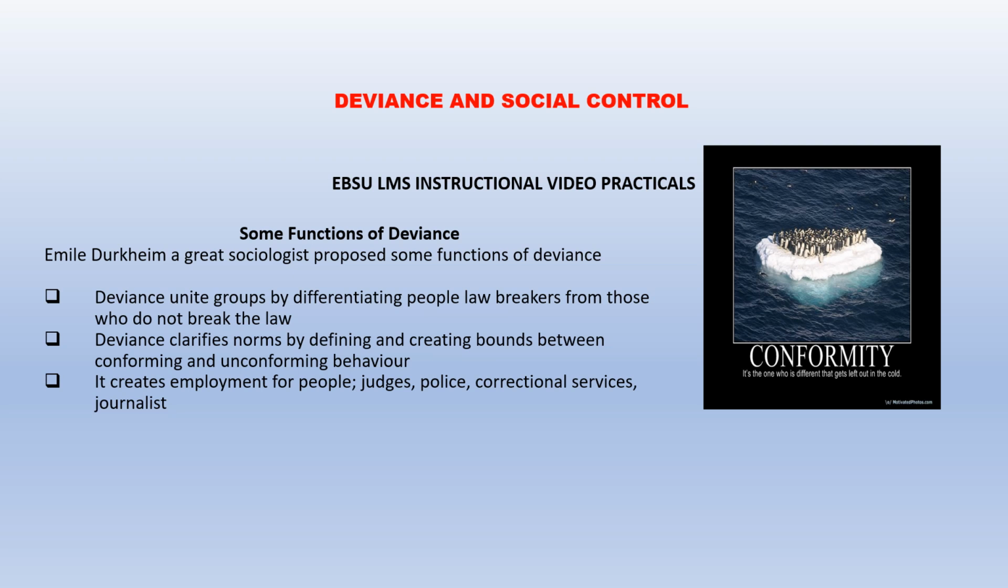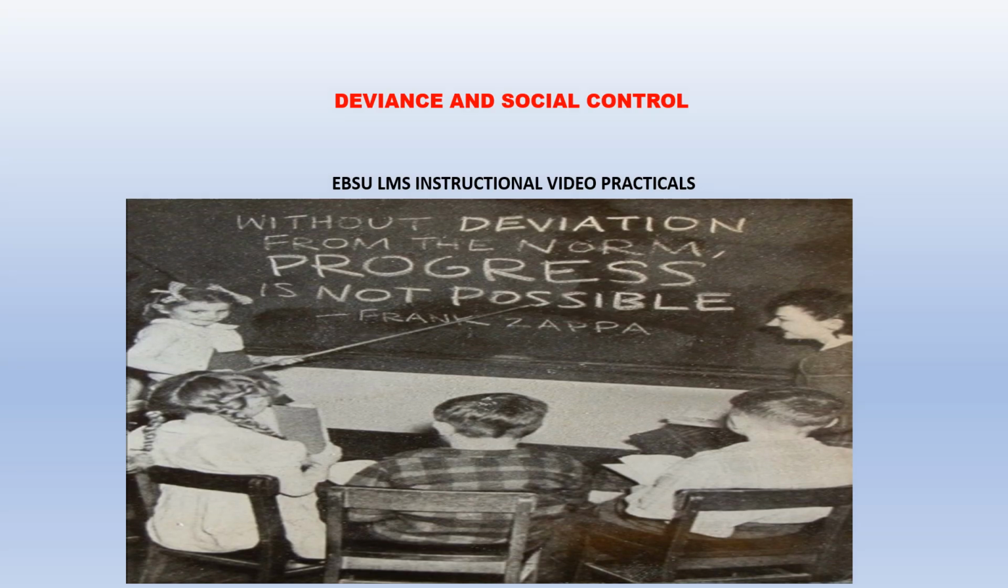The police as well would have to work because there are deviants. If there are no deviants, police don't have much work to do. The correctional services are also there because there are deviants who need to be corrected. Of course, there is the work of journalists, who have to go there, get information, and inform you and I. So all of this means that deviants have some role in society.